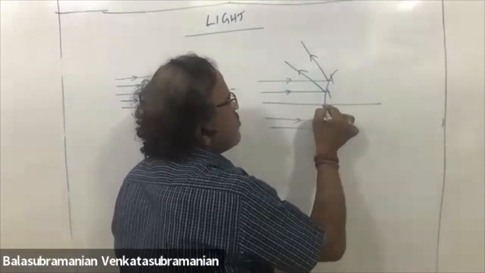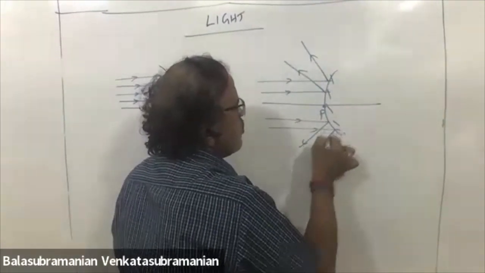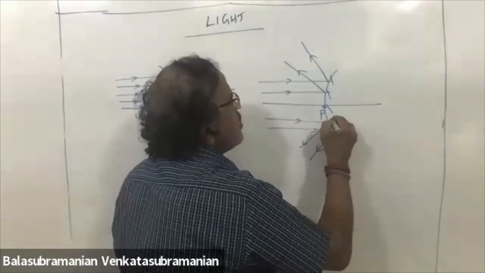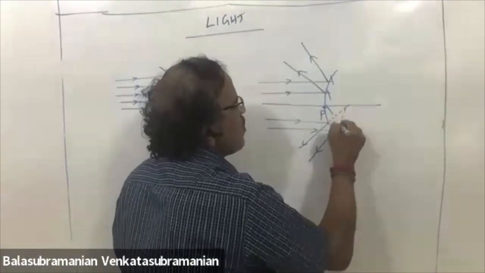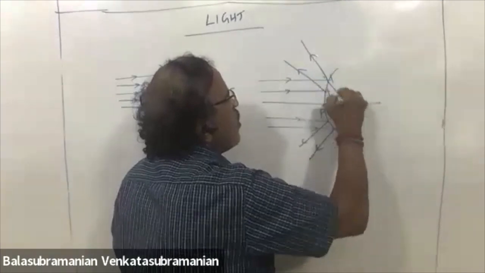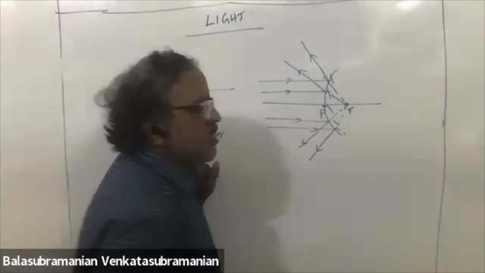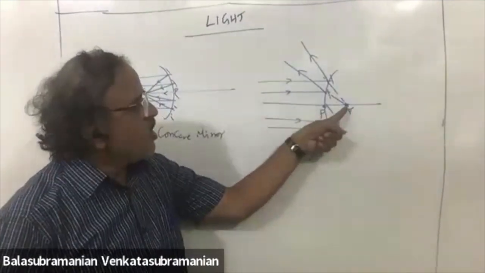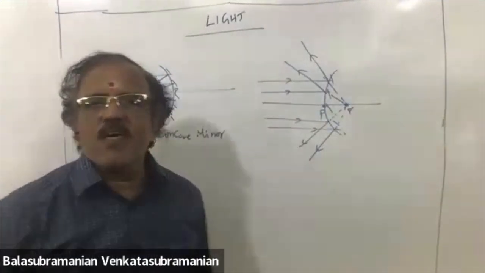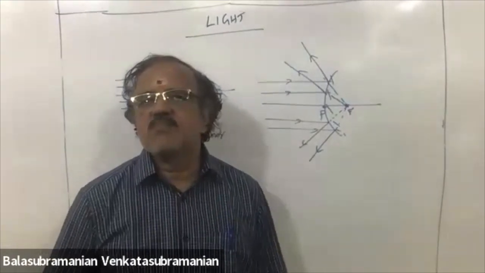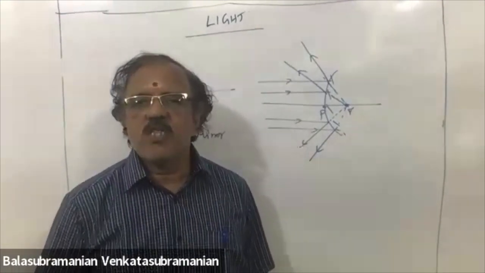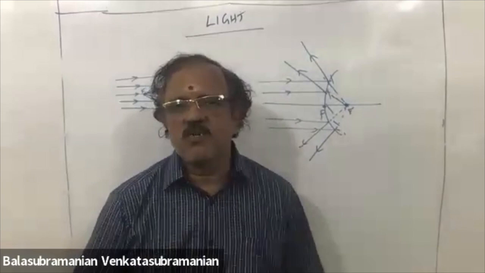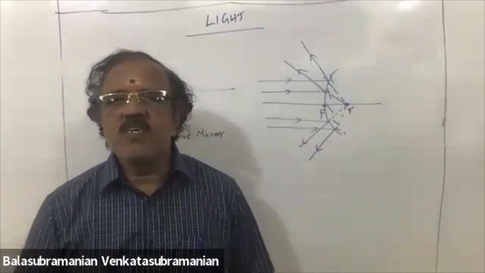Reflected away. Extend all these things. It appears to come from... Actually, you are not getting it. This is other side of the mirror. No? You will not get any image at all. So the name virtual image. Convex mirror means virtual image.